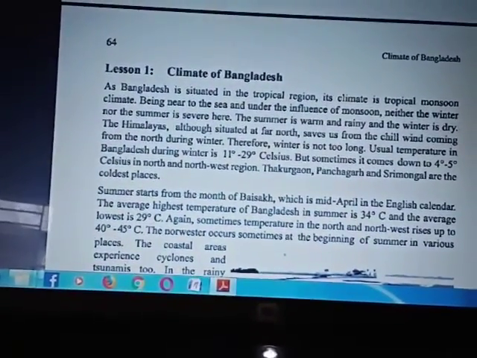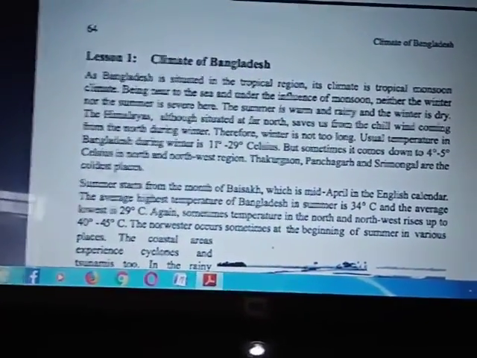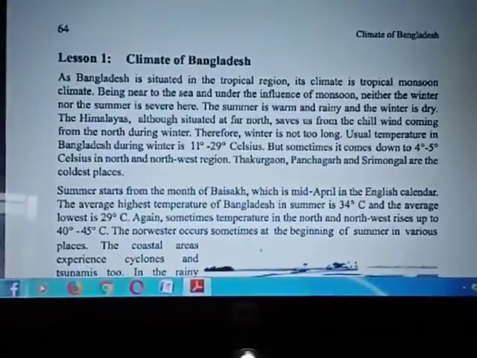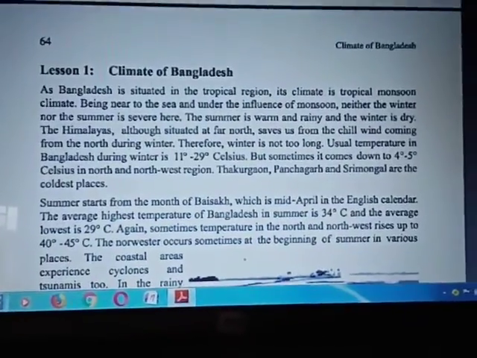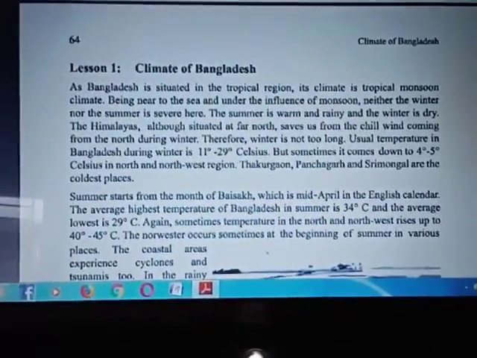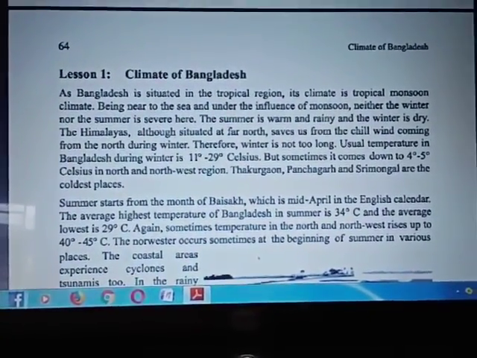The people of the north and northwestern region have no habit, no attitude to plant trees.